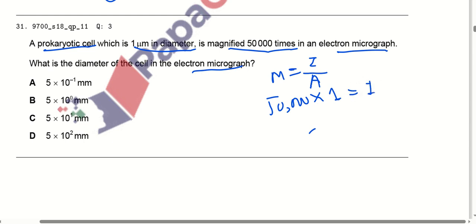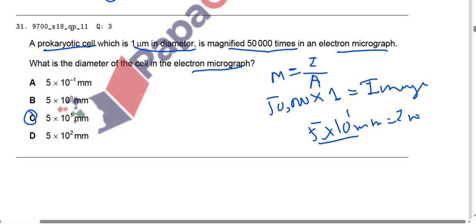We have to find the image size. Whenever we calculate it, it comes out to be 5 times 10 raised to the power 1 millimeter. Because we have the image size in micrometers, we convert it into millimeters, and it comes out to be 5 times 10 raised to the power 1 millimeter. So option number C is correct here.